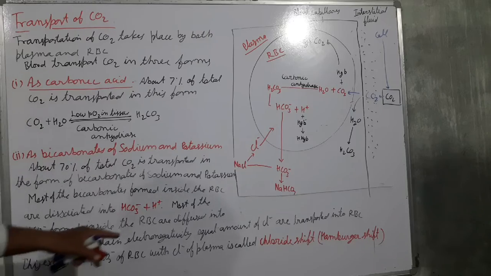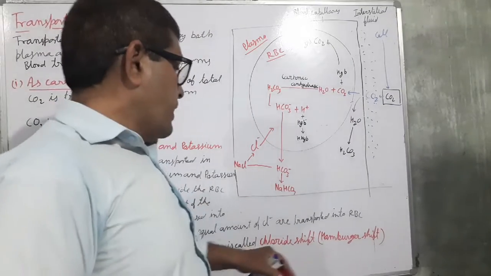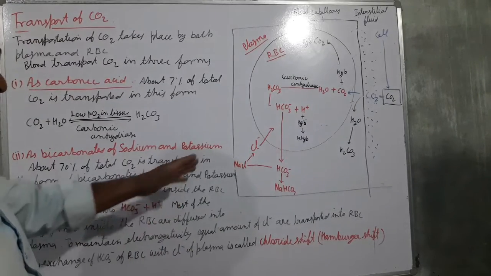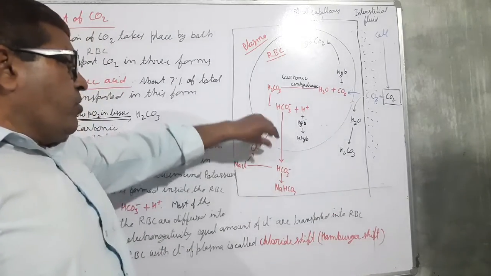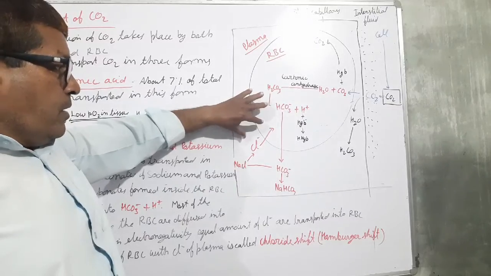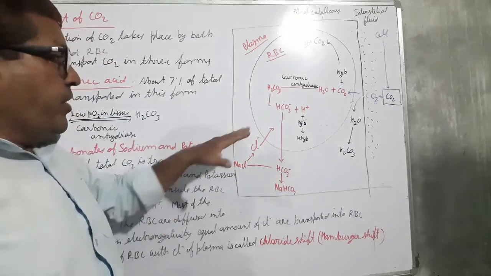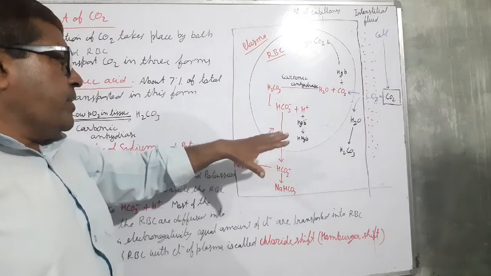So this is very important from the examination point of view, for the competition point of view: what is chloride shift? An equal amount of chloride ion from the plasma is transferred into the RBC.